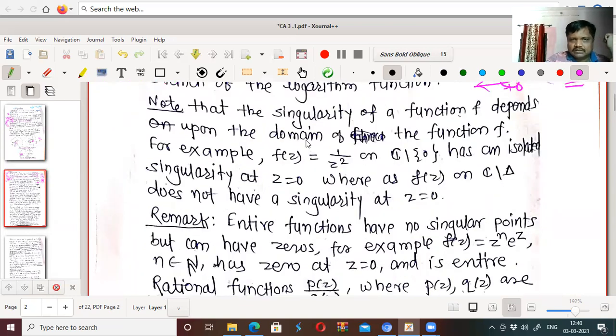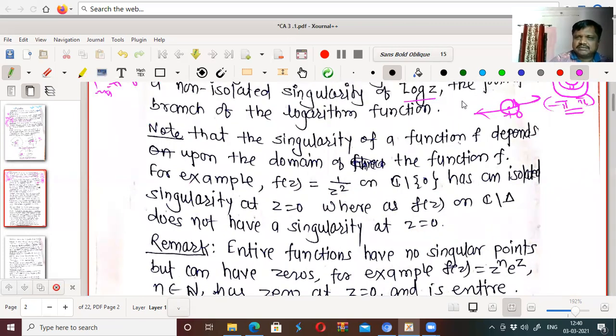Note that the singularity of a function f depends upon the domain of the function f, that is, what type of domain you are taking. For log z, suppose we take the domain as x greater than 0, on the positive x-axis. It is always defined. And if we take the domain as the negative x-axis, it is not defined. So analyticity or singularity depends on the domain.